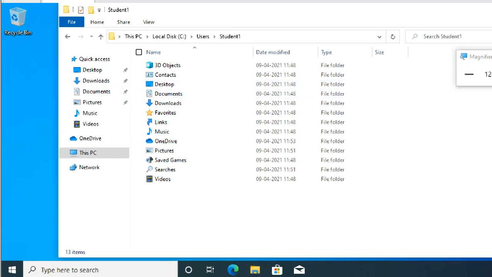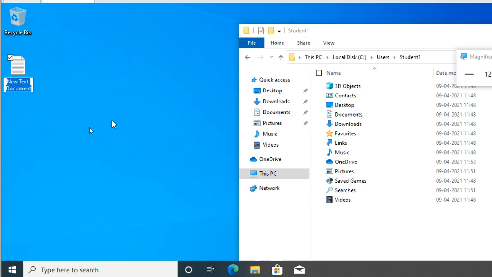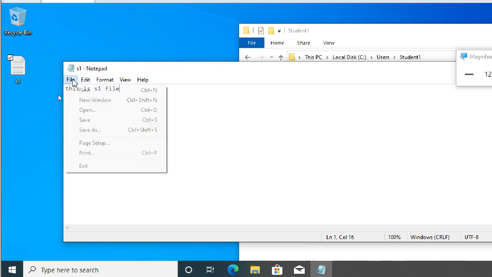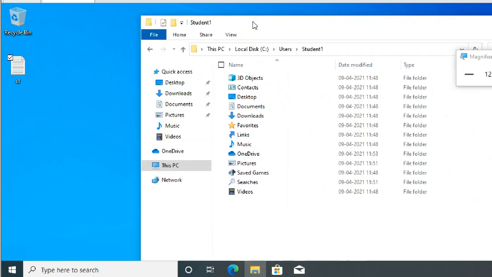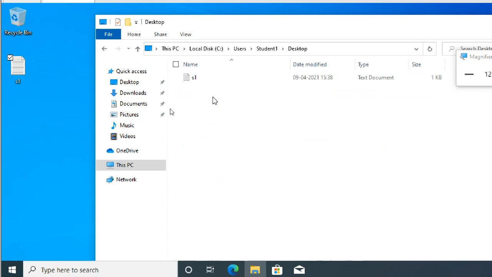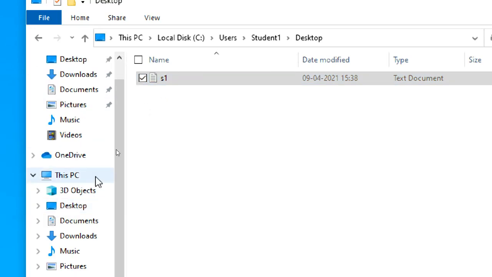For example, I'm in the desktop now. Keep it aside, and on the desktop I'm going to create a file, for example, S1 file. I want to put some data inside. Anything you can put. This is S1 file. Okay, I'm going to save this one and close it. So I created a file on my desktop. I'm going to the desktop, and this is the file. You can see this one under desktop.